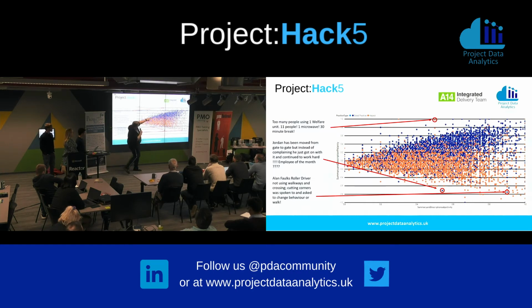As you can see at the top, it should be a positive outcome, but it's actually fairly negative, as it says that there's too many people using one welfare facility. The same goes for the second one, which is about Jordan being moved from a gate to a gate, but it actually is a positive one. On the other side, we've spotted a negative one that's been marked as a positive, right here.